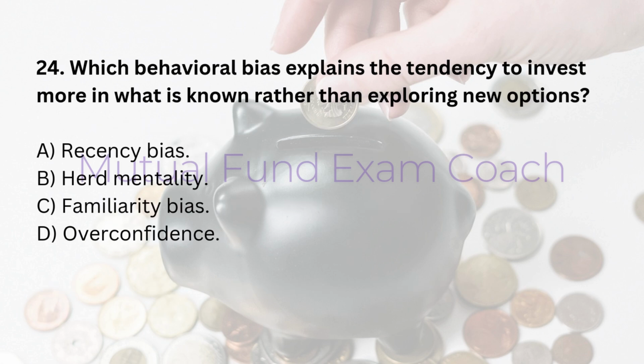24. Which behavioral bias explains the tendency to invest more in what is known rather than exploring new options? A. Recency bias. B. Herd mentality. C. Familiarity bias. D. Overconfidence. Answer, C. Familiarity bias.